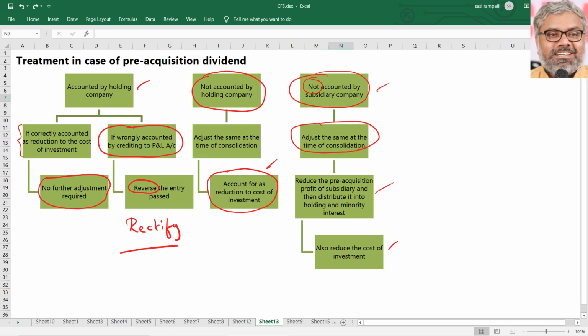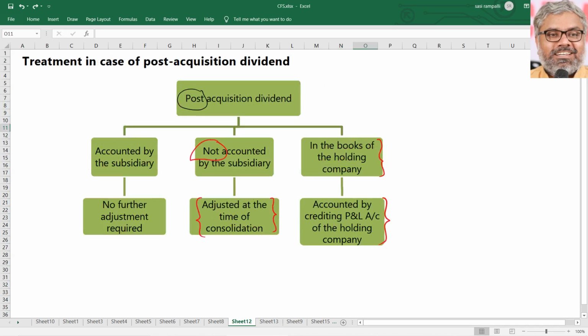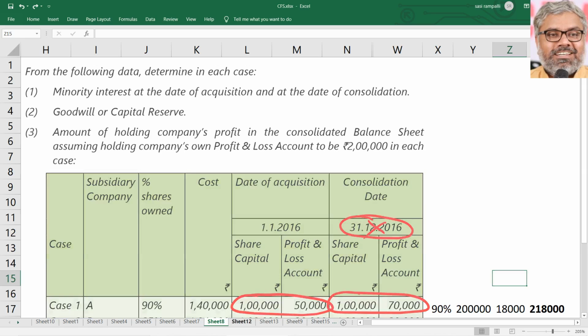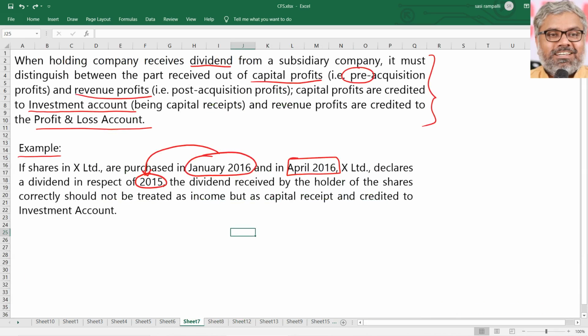If the subsidiary itself did not treat it, first we should change the balance sheet of the subsidiary, and then we have to treat it accordingly in the holding company's books also, while preparing the consolidated financial statements in the books of the holding company. So that is the treatment of dividend, as we already discussed in a nutshell earlier.